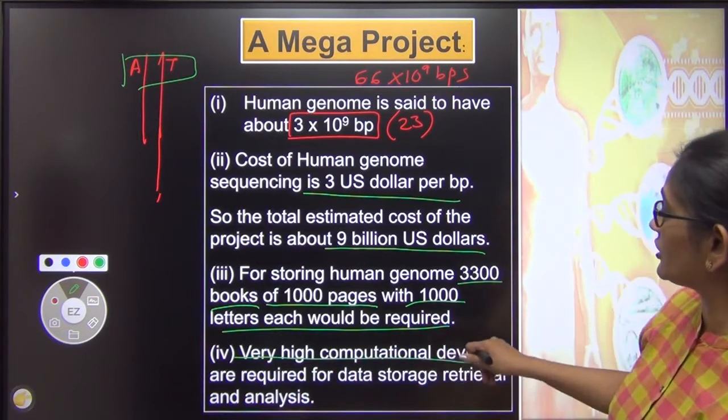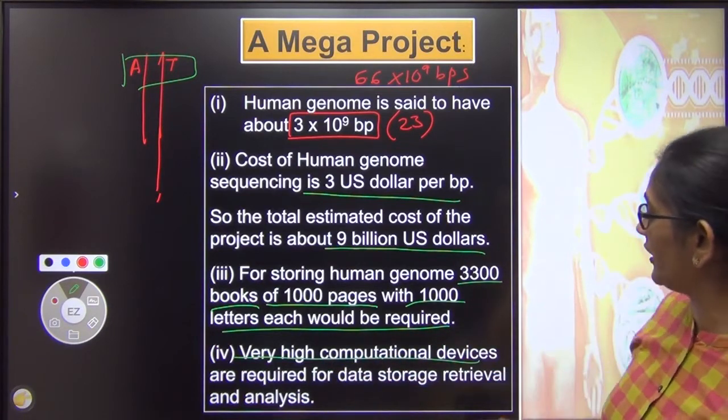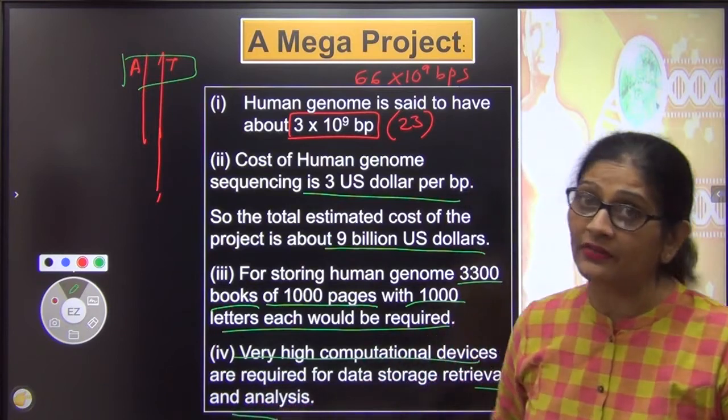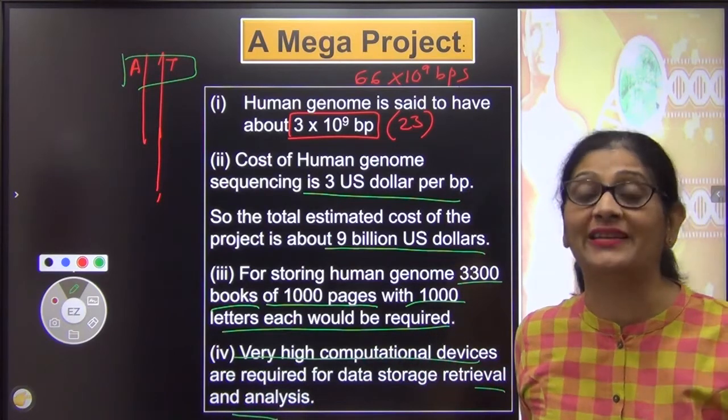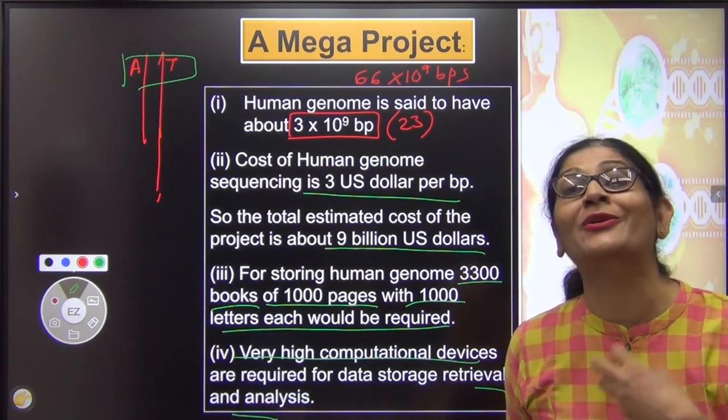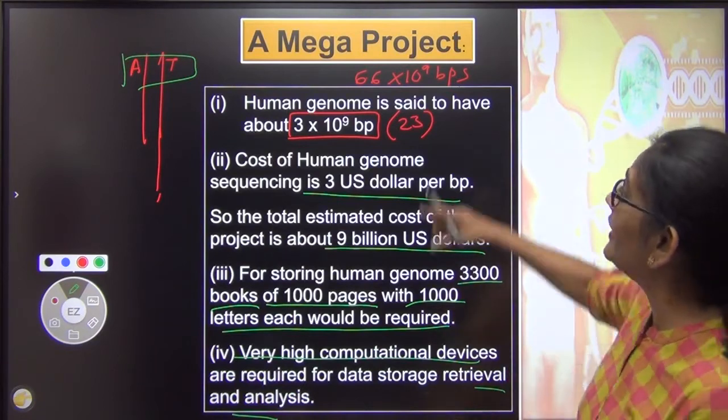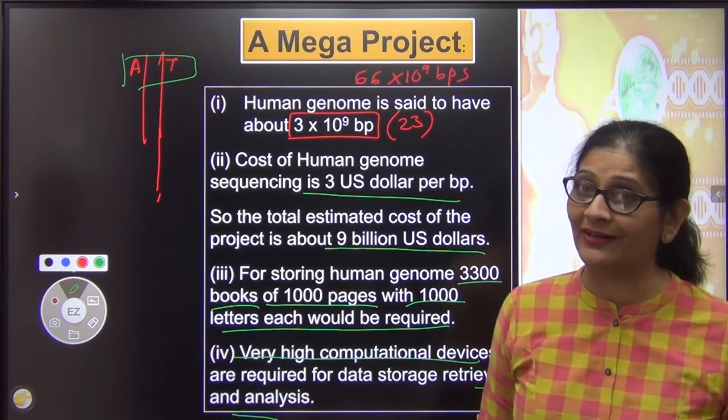So when high computational devices were made, only then could we think of the Human Genome Project. So high computational devices are required for data storage, retrieval and analysis. There's no point taking out so much data if you cannot retrieve it and you cannot make an analysis out of it, right? So this is why a question that will come.